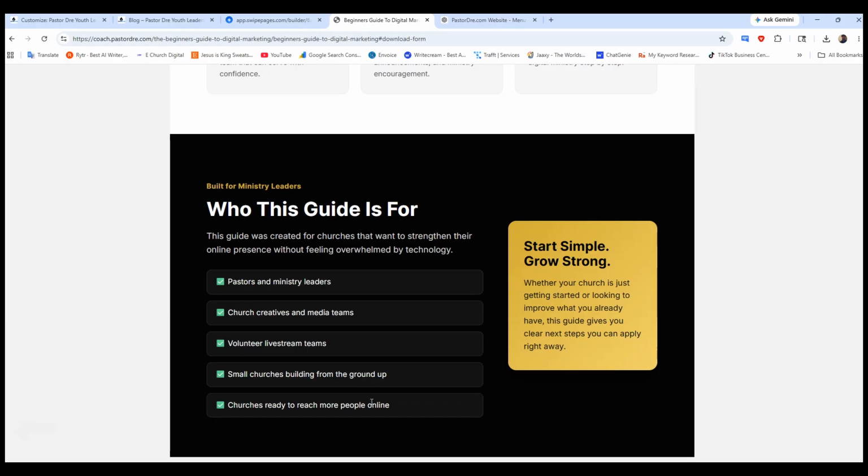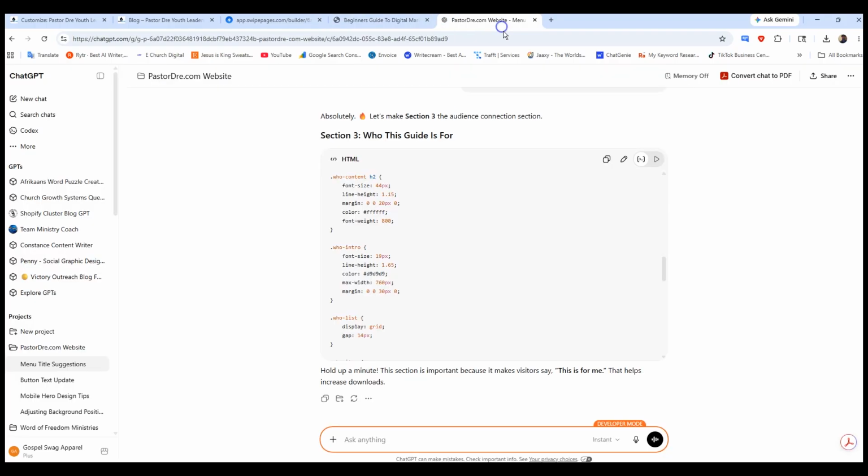All right, so let's go ahead and build section 4. So we're going to say, hey, chat, this is looking really good. Hold a minute, this section important. Okay, let's go ahead and design the next section. All right, it says, hold up a minute. This section is important because it makes visitors say, this is for me. That helps increase downloads. Okay, great.